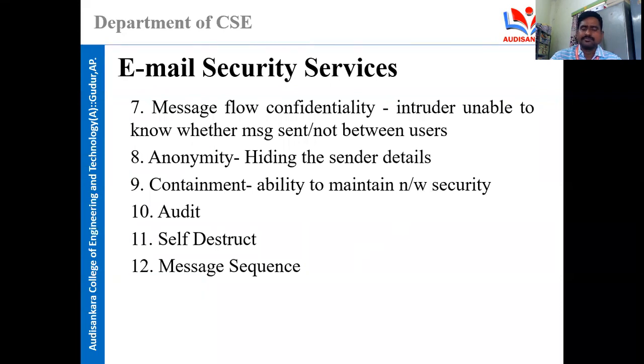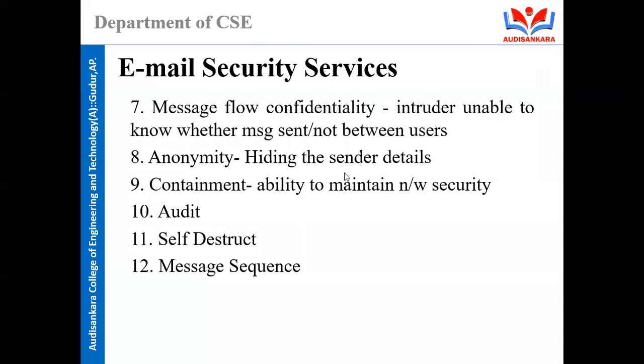Containment: the ability to maintain network security. Audit, self-destruct, message sequence. These are all email security services.